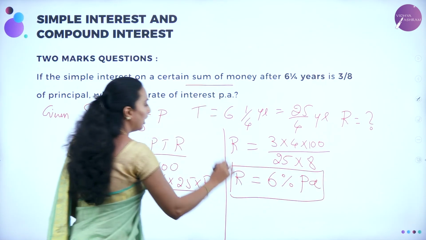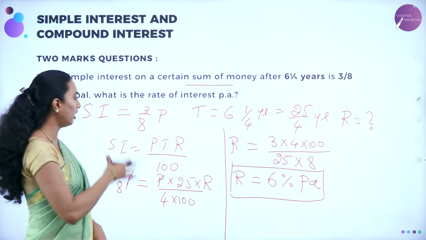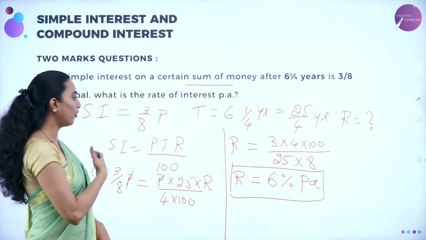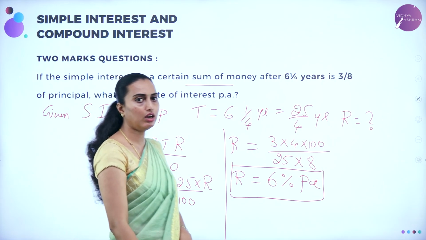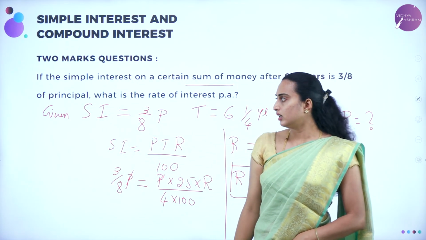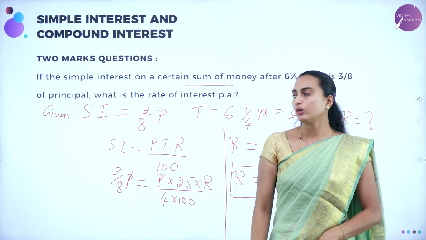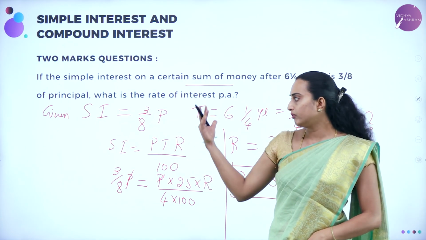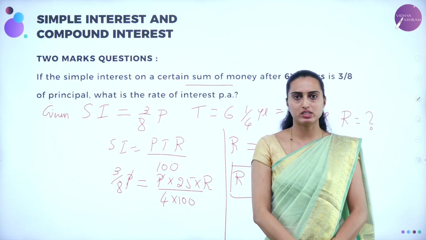This is your answer. I hope you understood this question and the same formula I have used here, by using what they have given, to find the rate of interest. I hope you understood this session on how to solve the 1 marker and 2 marker questions using the simple interest formula. In the next session, we are going to learn how to solve the 3 marker and then 5 marker. Thank you, dear students.